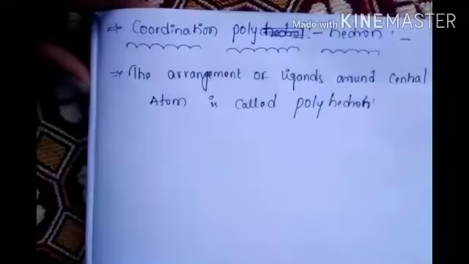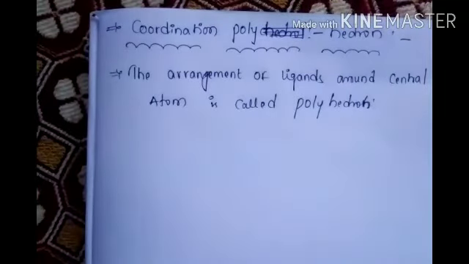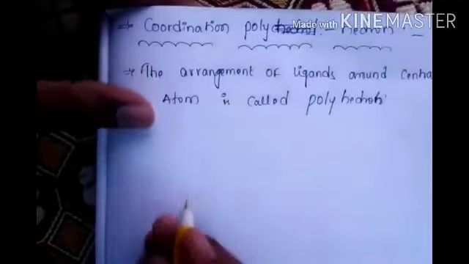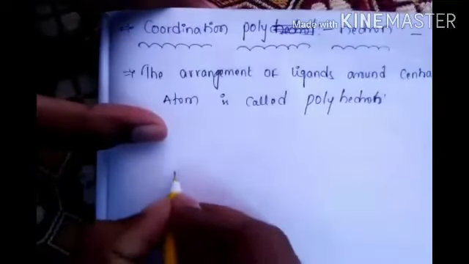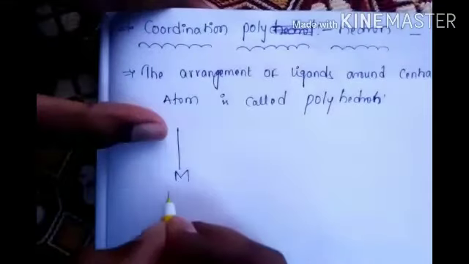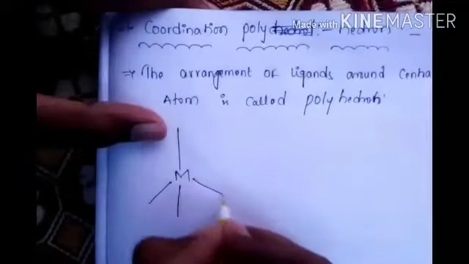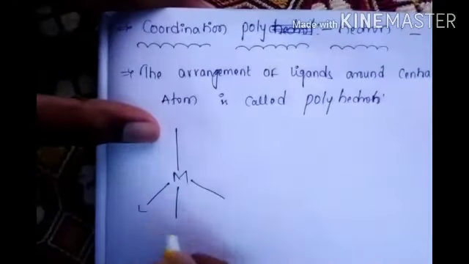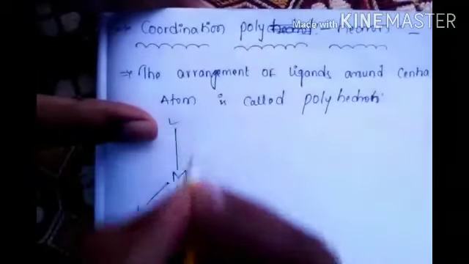Okay guys, totally five types are there, that everybody knows. Now very fast, I am taking the metal, with ligand upside, ligand side, ligand down. How is their arrangement?